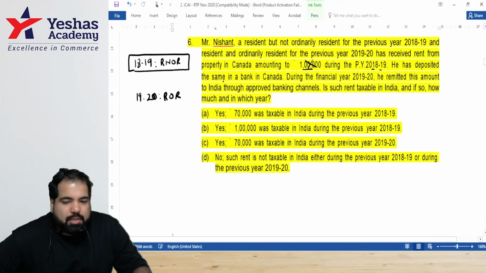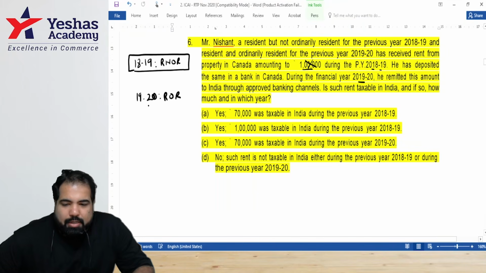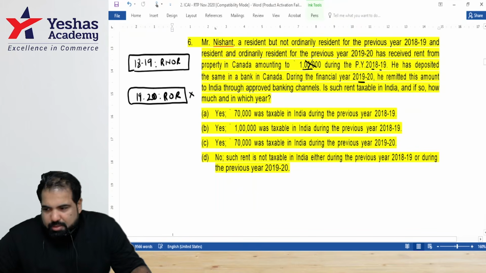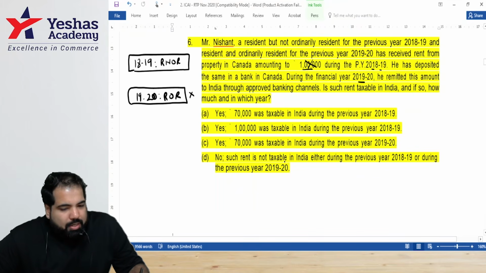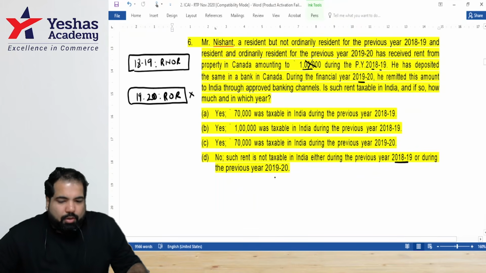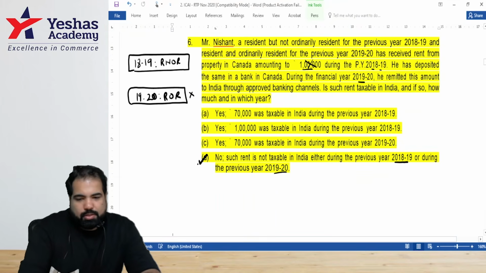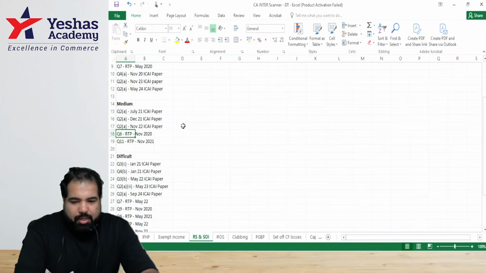Then he later deposited the same in a bank in Canada. During the year 1920, he remitted the amount to India. So guys, in 1920, can it be taxable? No, because it is remittance. So guys, such rent is not taxable in India either during 1819 or during 1920. Are we okay? So D is the right option and the right answer. I'll let it be in medium only, guys.